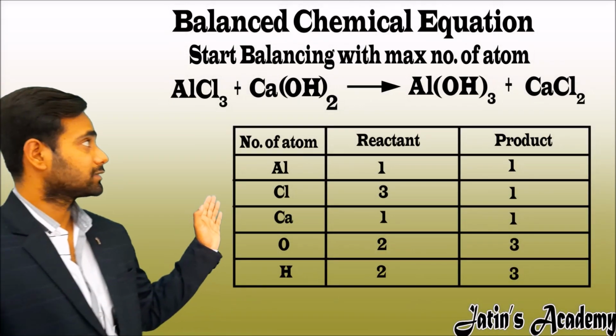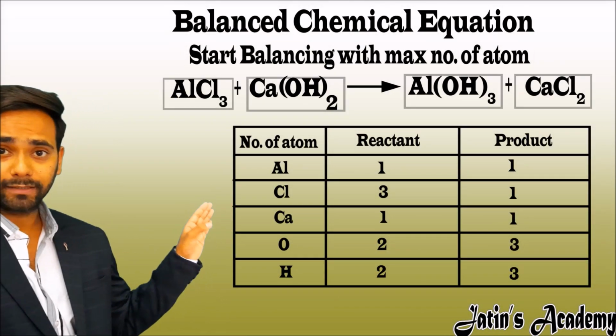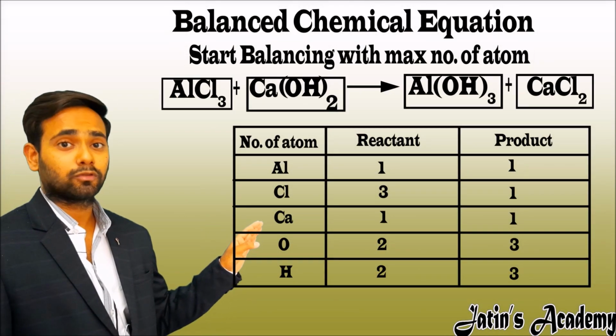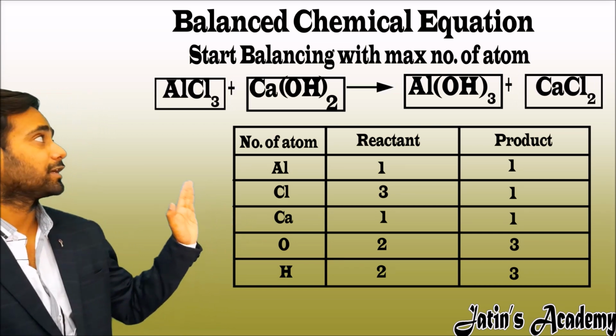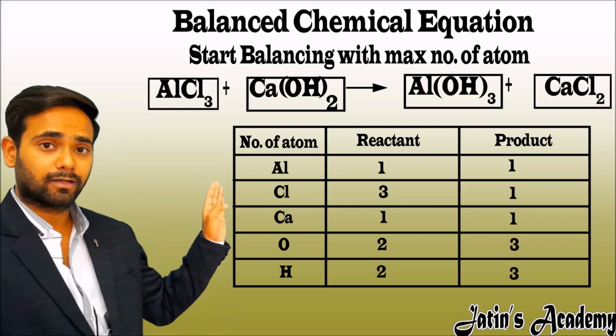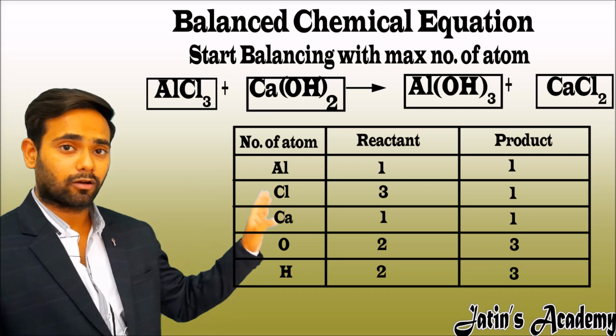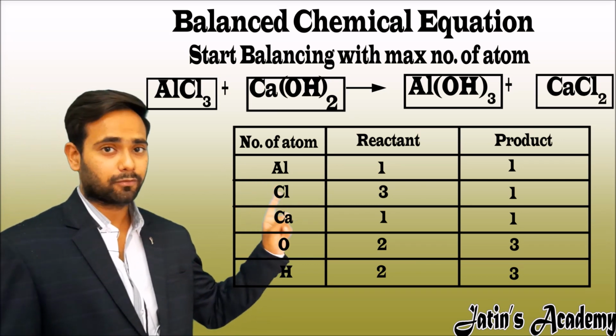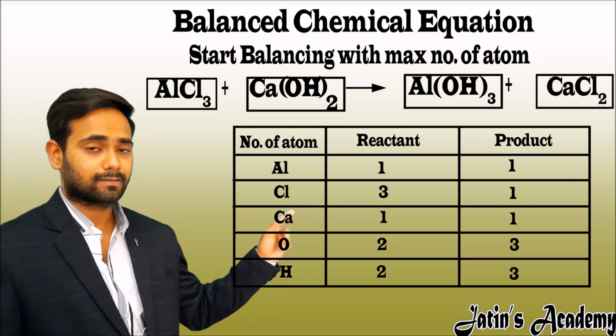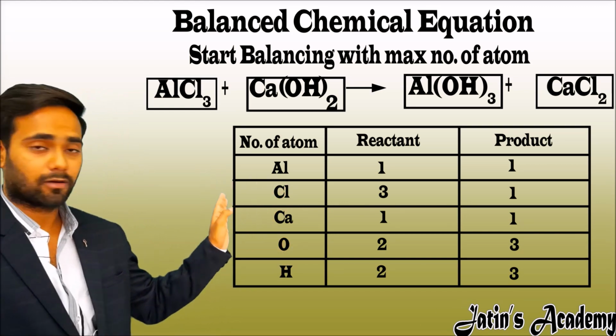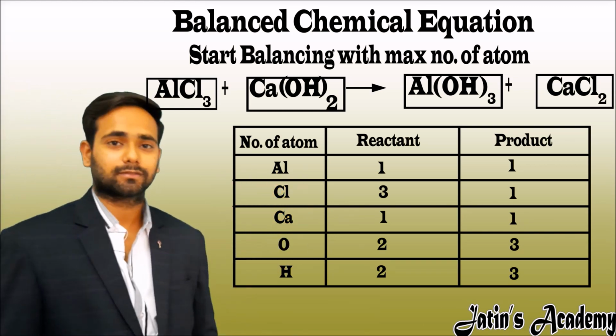Now your main work is to first of all make a box on each compound so that by mistake you can't write any number inside the box. I already told you that you have to write the number to balance the equation outside the box but not inside the box.